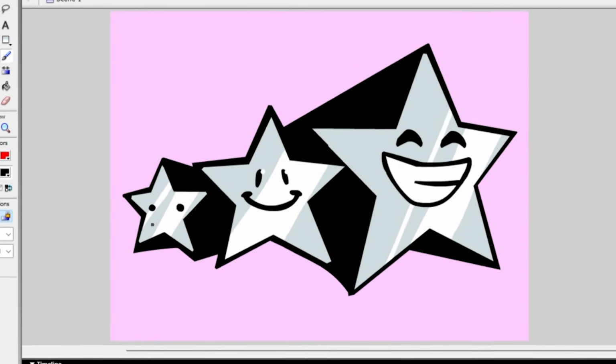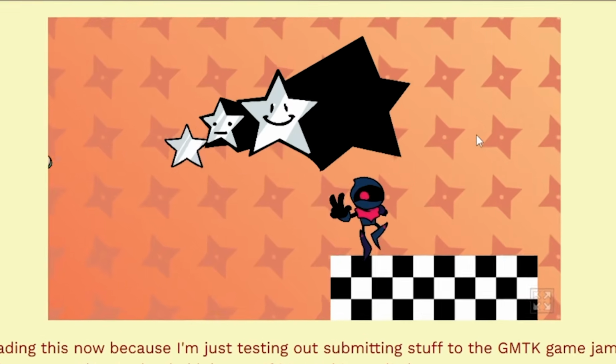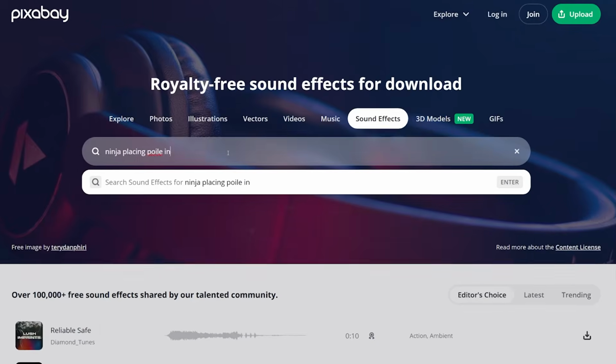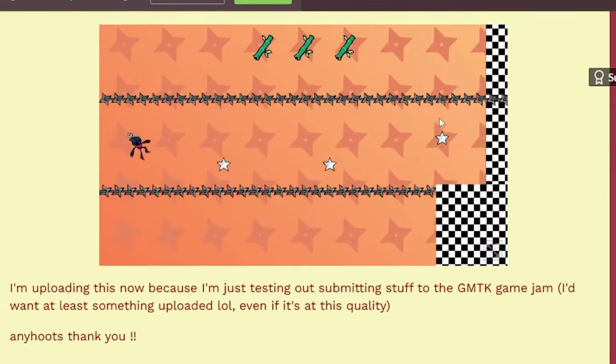They get like increasingly more happy. I love this. So yeah, I'm pretty happy with this windscreen. This is pretty much what it looks like now. Much better than just skipping to the next stage immediately. For the sound effects, I just grabbed stuff off Pixabay and edited around a little bit, which ended up sounding pretty decent.